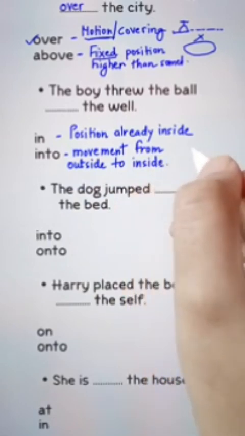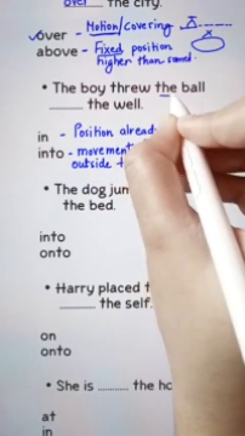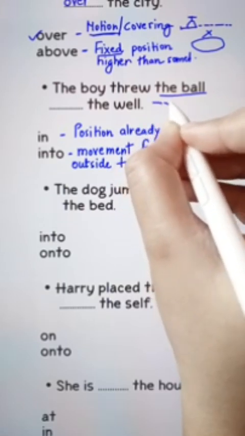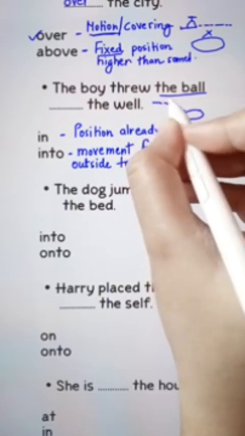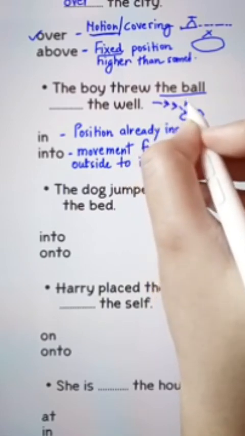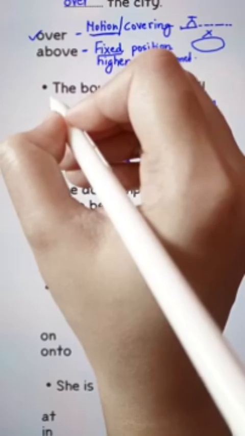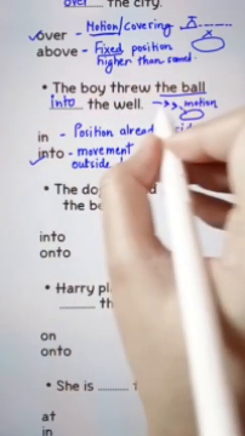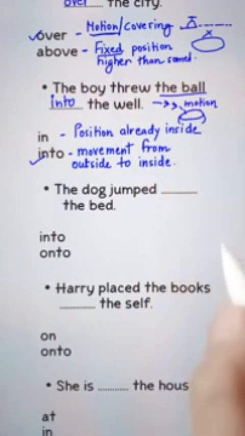So what does the sentence say? It says that the boy throws a ball inside of something, inside the well. Throwing is a motion, it's a movement, and it goes inside the well. So the boy threw the ball into the well, inside of something.